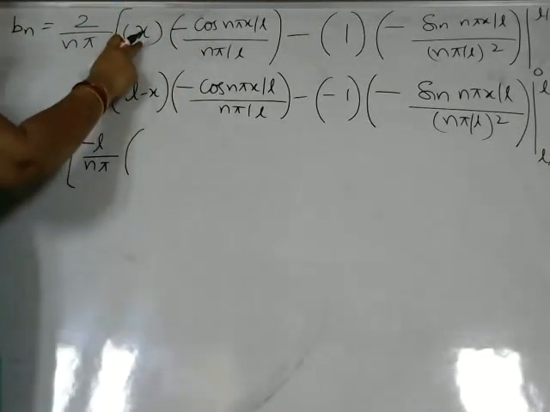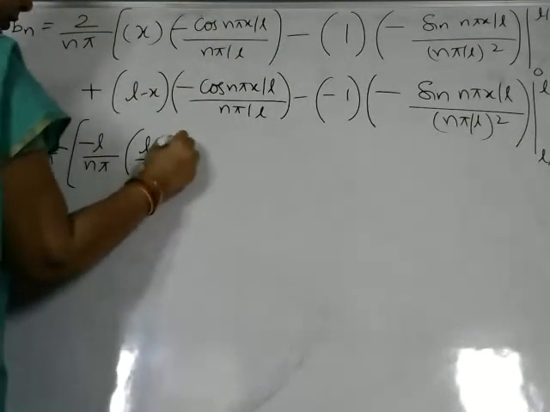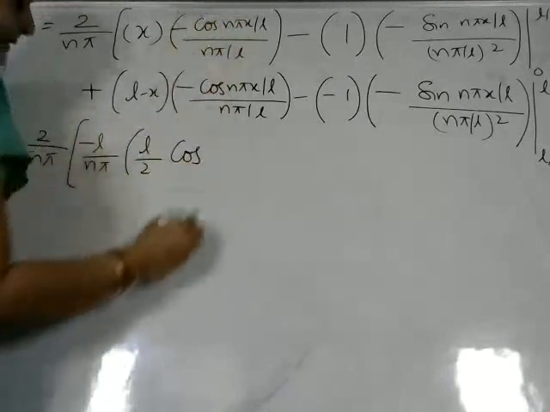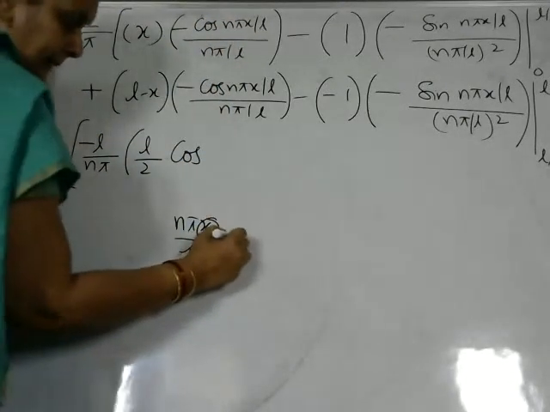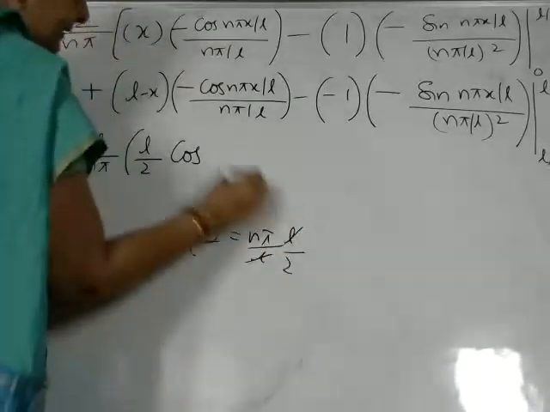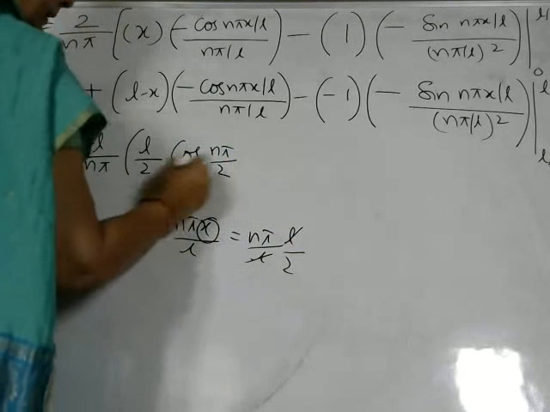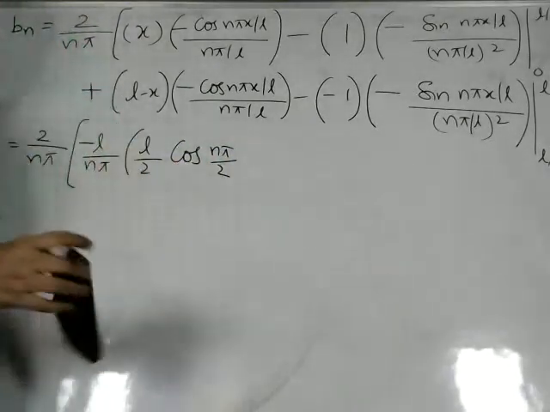Now we will apply the upper limit. X is equal to the upper limit L by 2, cos of what will this value be? We have n pi x by L. X should be replaced by L by 2, so n pi by L into L by 2. L gets cancelled. The value is n pi by 2. So L by 2 cos n pi by 2.